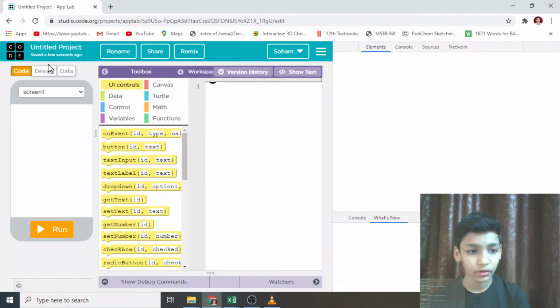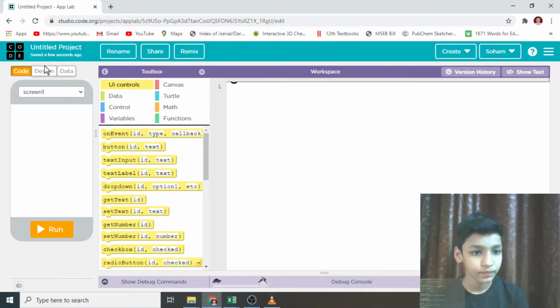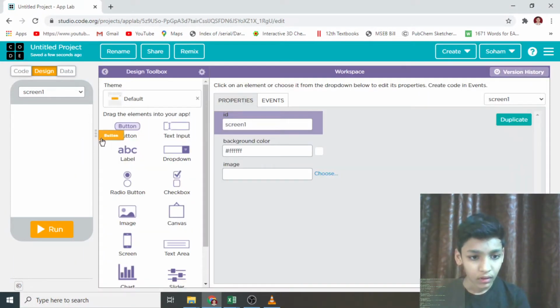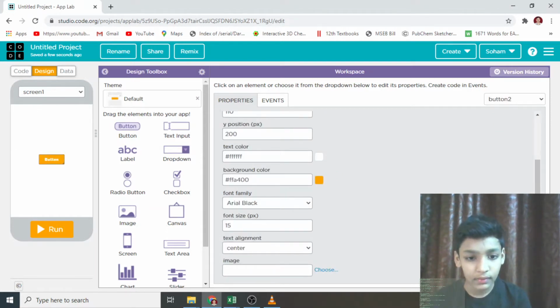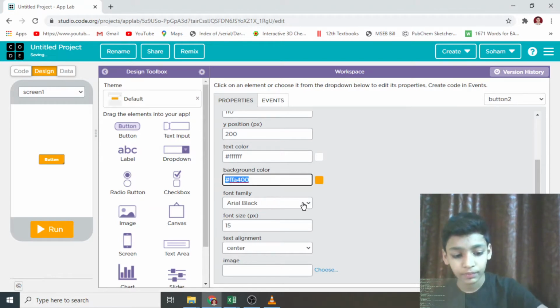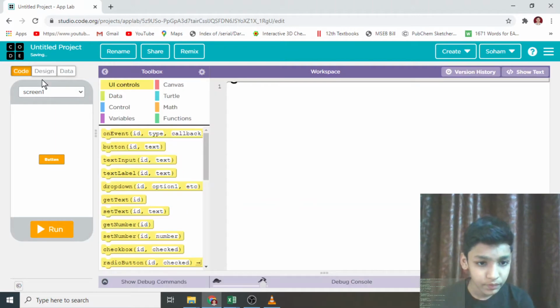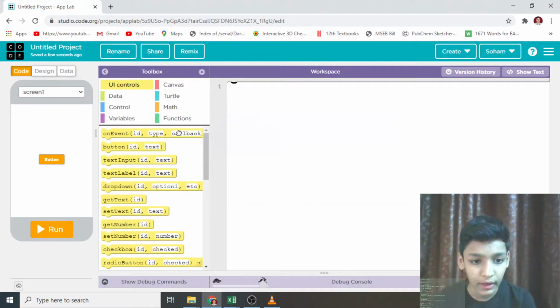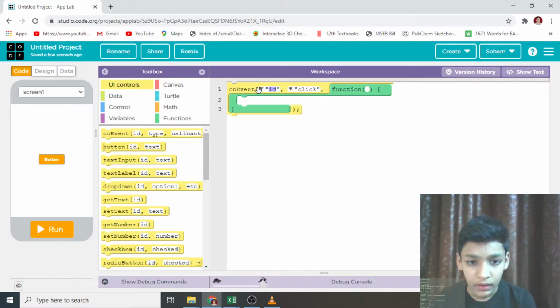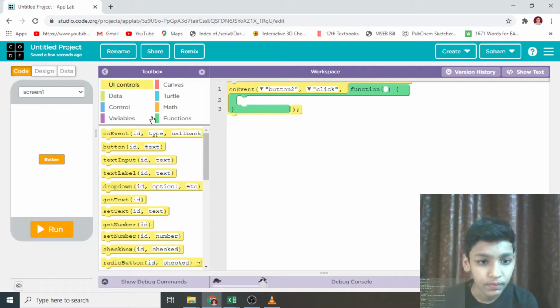So first, I will go to the Design tab and drag and drop a button, and then I will copy the background color. For copying it, I will press Ctrl C, and let's go to code. Now first, I have to drag and drop an on event block, and here I have to select the button ID.